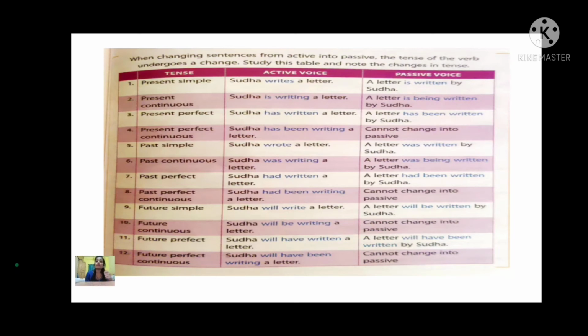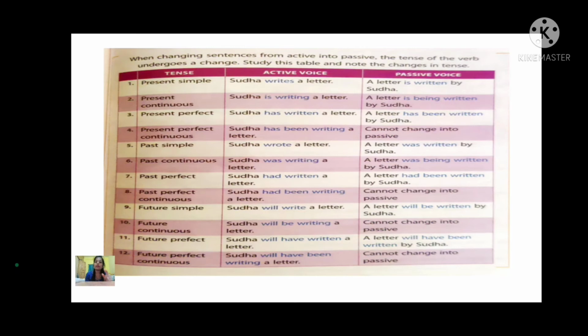In active voice, Sudha writes a letter. Yes, in passive क्या होगा? पहले object आएगा, verb, then subject will come. A letter is written by Sudha. Okay, in present simple. Now present continuous: Sudha is writing a letter. A letter is being written by Sudha.